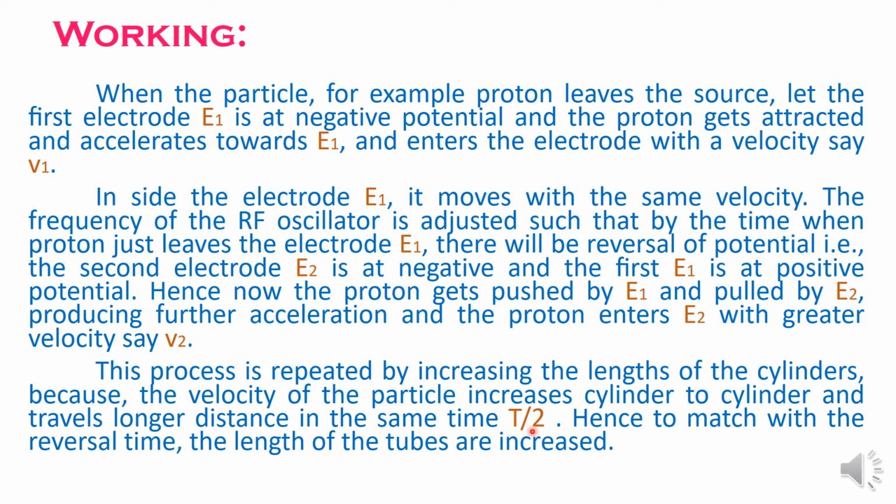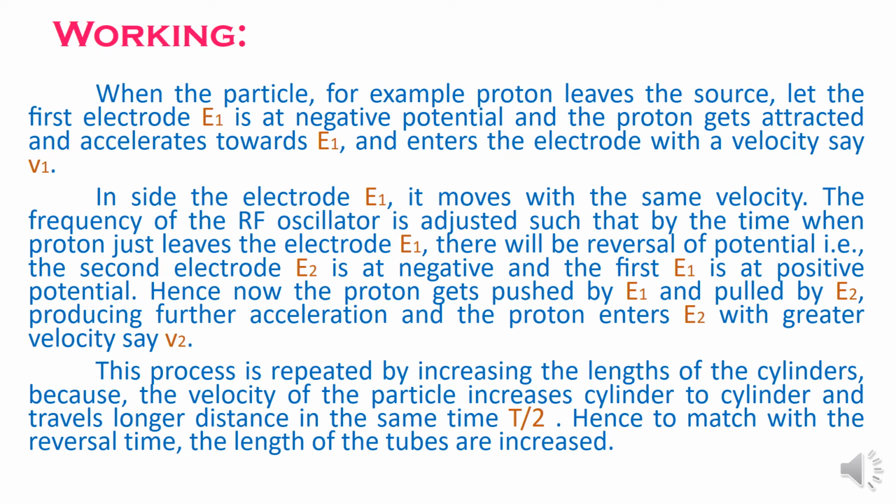Therefore, in order to match with the time reversal, the length of the cylinders or the electrodes are made greater from one electrode to the next electrode. Hence, to match with the reversal time, the length of the tubes is increased. Now this is the working of the linear accelerators.